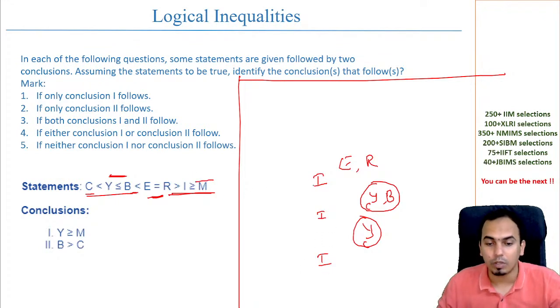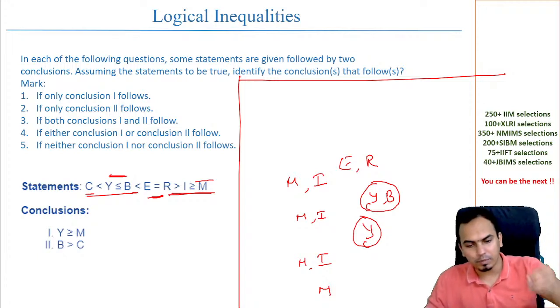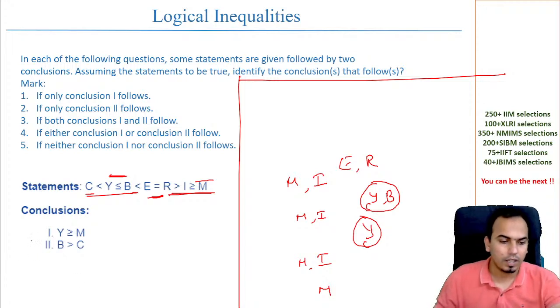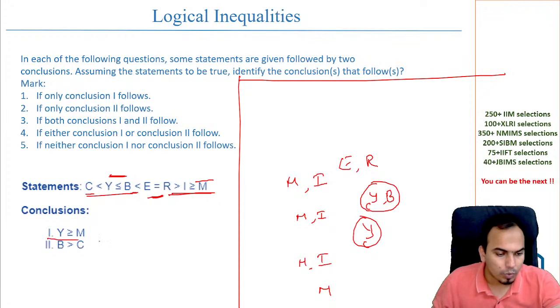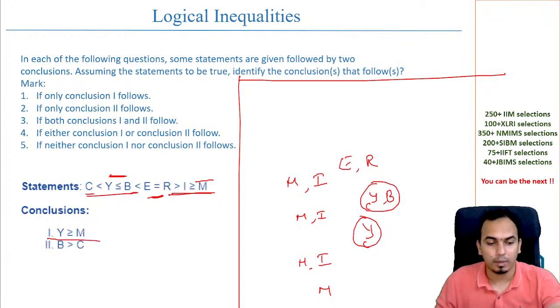M is less than equal to. So सबसे पहले तो यहाँ पे equal to बना दो M को equal to, and then there is one M which is going to be down. सबसे नीचे, okay. Now if you look at the diagram, conclusions, y is greater than equal to m. Y can be less than equal to m also. So again, this is not possible.